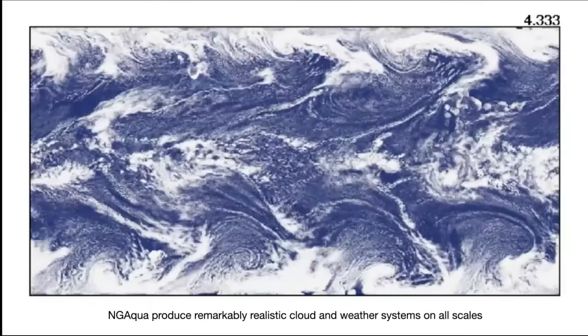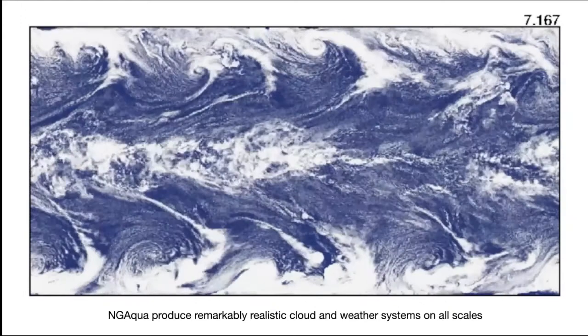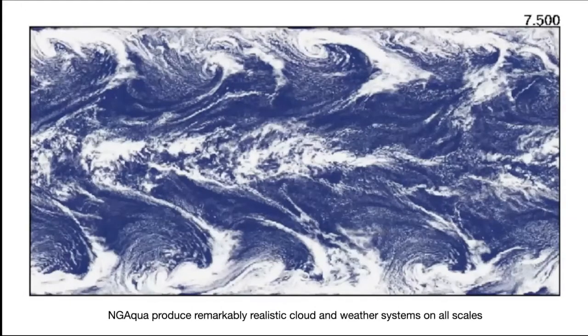This animation shows the result of the model NG Aqua, and the white part is the clouds. The central band in this domain is the rain, the deep clouds that produce a lot of rain in Singapore, Malaysia, or in the tropics. And the streaks that exit from this rain band in the center toward the northern and southern hemisphere are part of the air that flows from the tropics to the mid-latitude and becomes part of the weather system in places like America or China or Japan. What I'm trying to show is that NG Aqua produces realistic cloud and weather systems on all scales.